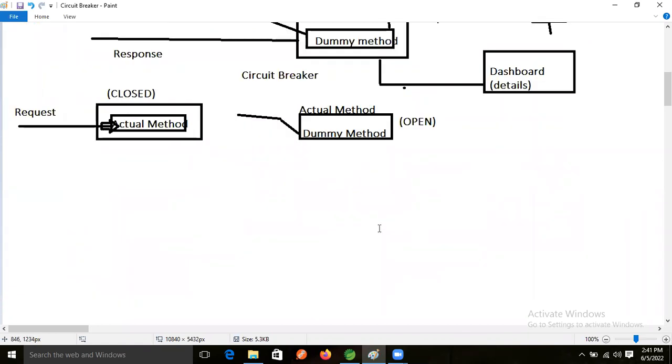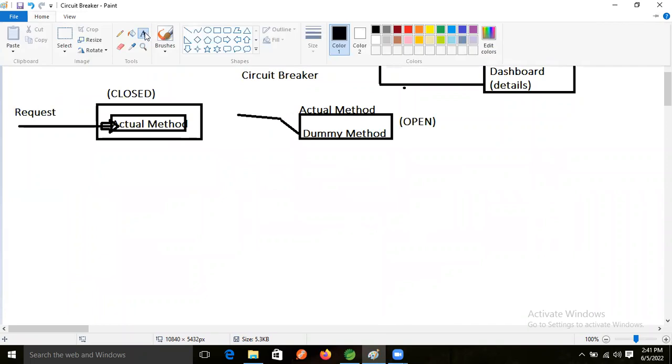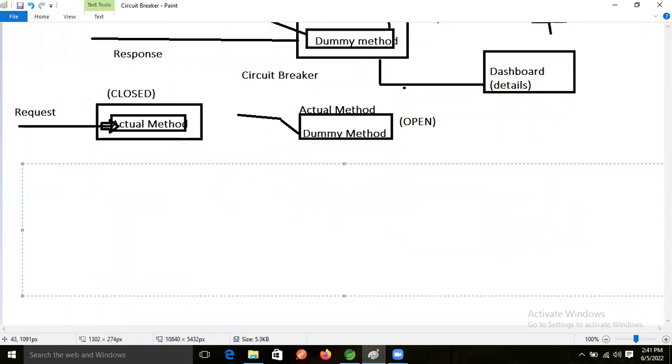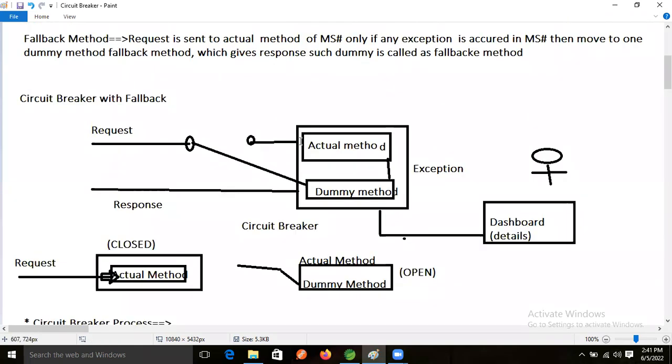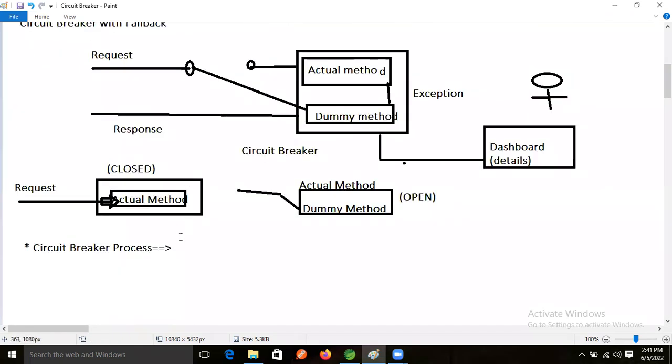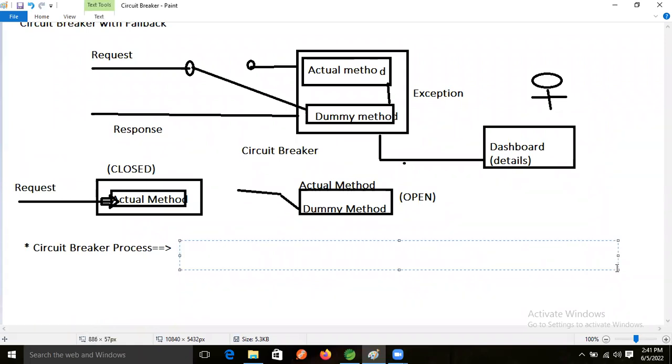Same like that. What is the circuit breaker process now, guys? Based on the diagram only, we will understand.